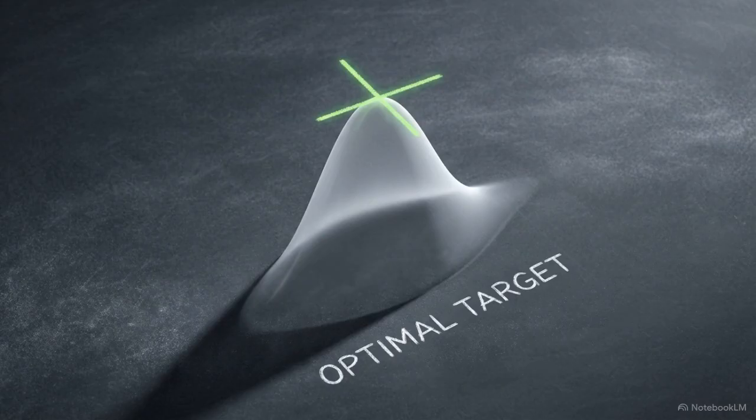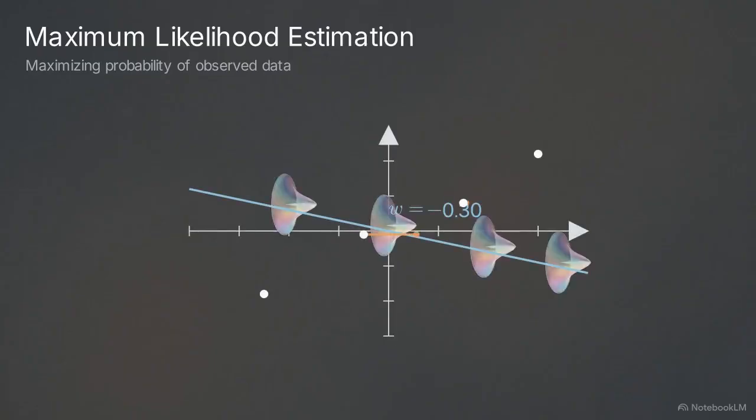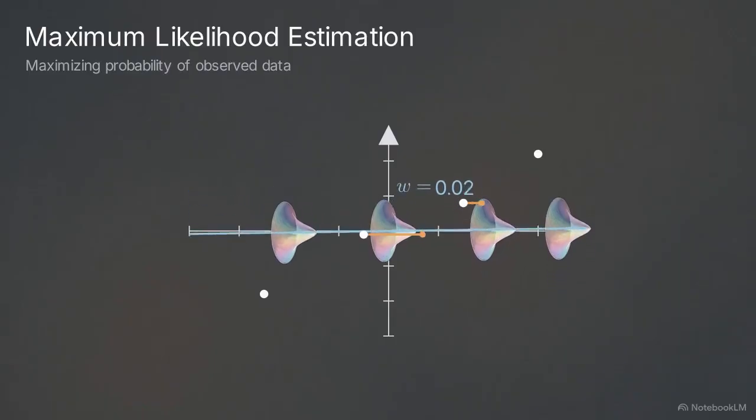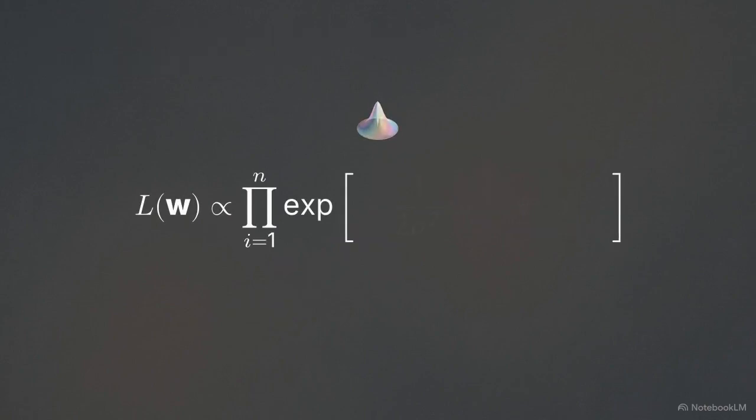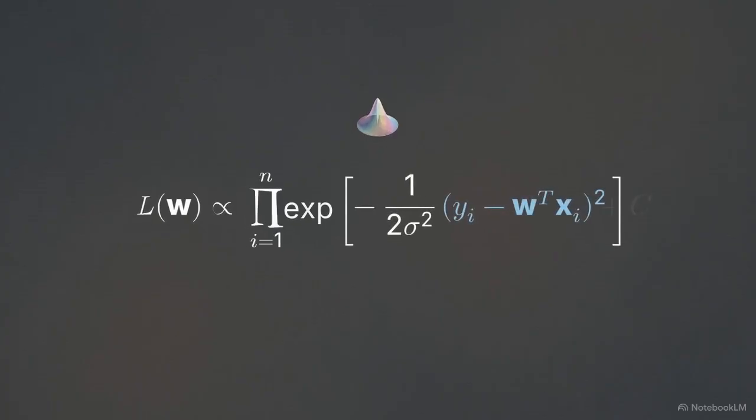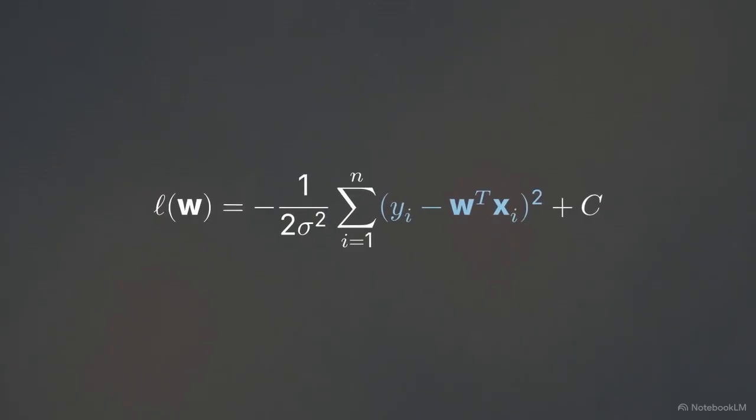Our objective is maximum likelihood estimation, or MLE. We need to find the specific parameter W that makes the observed dataset the most statistically probable outcome. We frame this mathematically using the likelihood equation, derived from the product of the Gaussian probability density functions. Taking the natural logarithm converts these heavy exponential products into a sum, leaving us with the log likelihood.